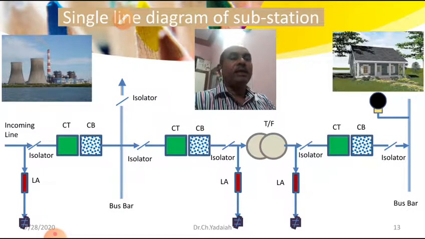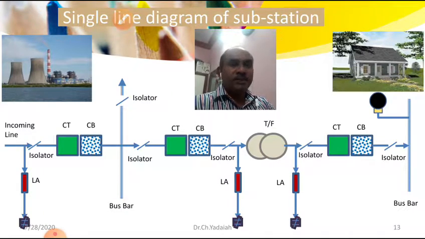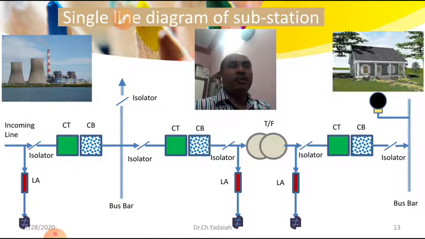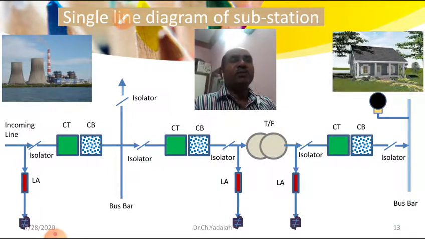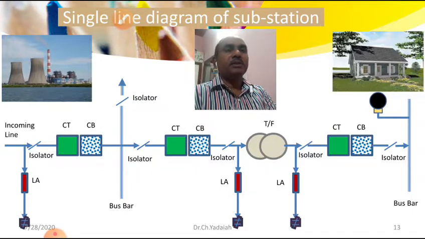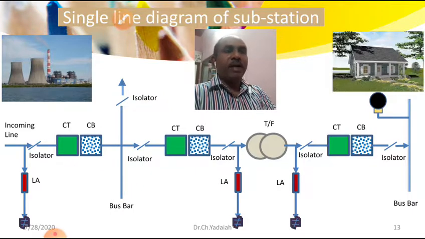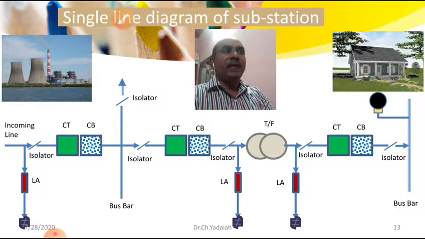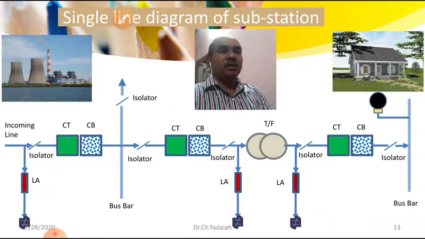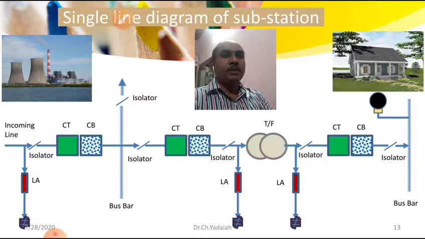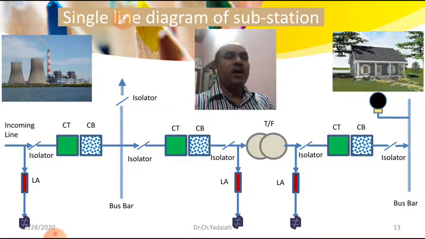They take supply directly from different stages, and at each stage we require switchgear and protective equipment to withstand this high voltage and high current. These switchgear and protective equipment come in different shapes and from different manufacturers, but the idea of working is similar. So let us see that.